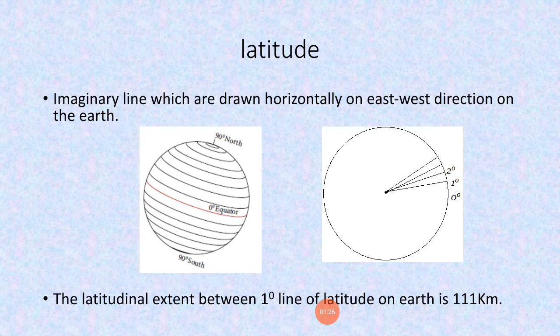Means if you want to travel from the 0 degree equator to the first 1 degree line, you have to cover 111 kilometers.